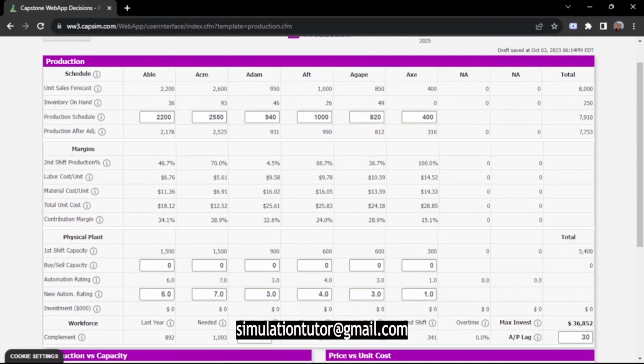Then for buy/sell capacity, because I want to increase, I can see that my second shift production of Eka is 70%, Aft is 66.7%, Agap is 36.7%, while Axe is 100%. So I'll increase my capacity for this one by 100. Then for this new product, I'll increase it by 200.